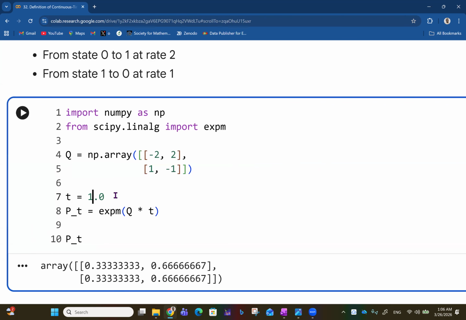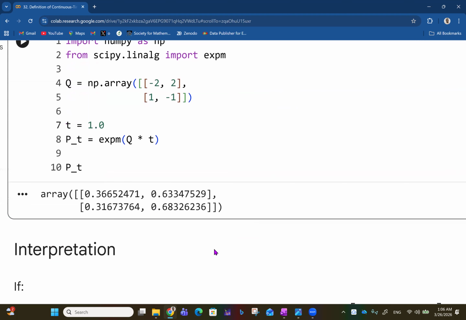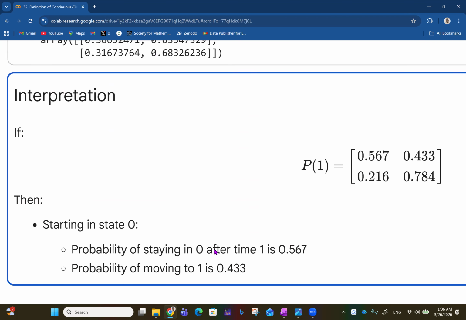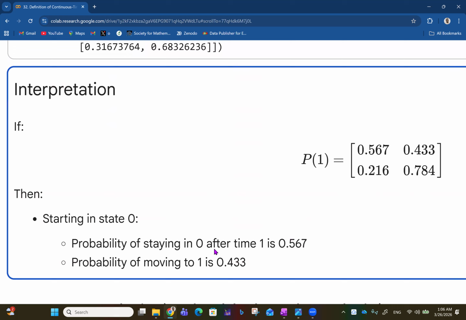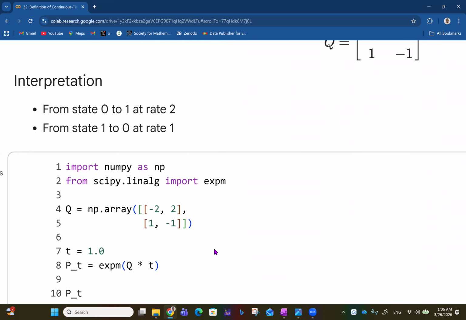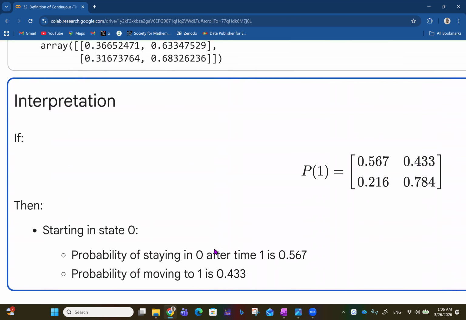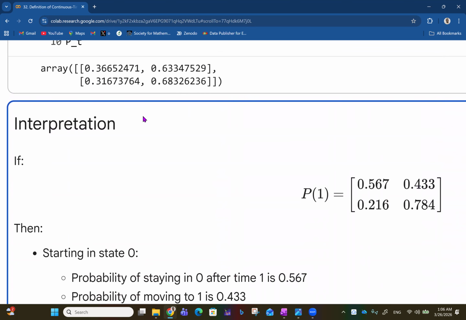So that's the concept here. You use the generator matrix to get the transition probability function. Then we talk about the interpretation. How do you interpret that result? If P at time 1 is 0.567, 0.433, 0.216, 0.784. Of course, this is different. Now this is 0.366, 0.633.